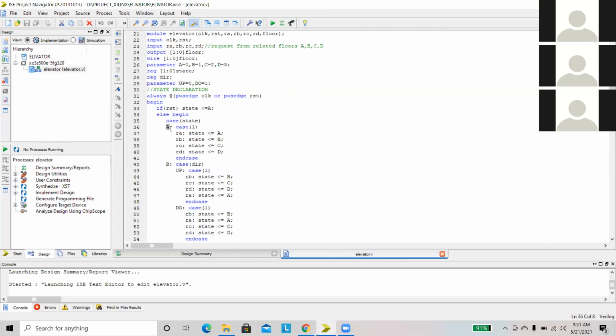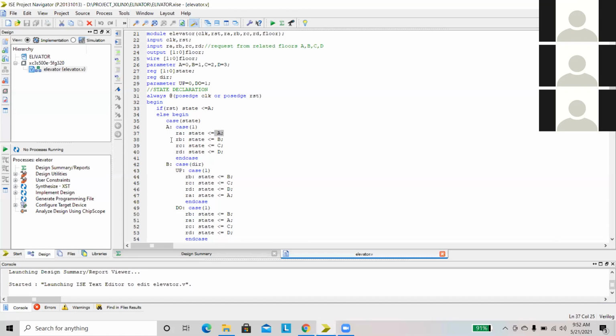When the request is something, what is the next state? These are the conditions for our state. When you are in A state, if the request is coming from A, what is the next state? The lift is already in A state, and the request is also coming from A, the ground floor. That means the state will be the same floor, that is A state.